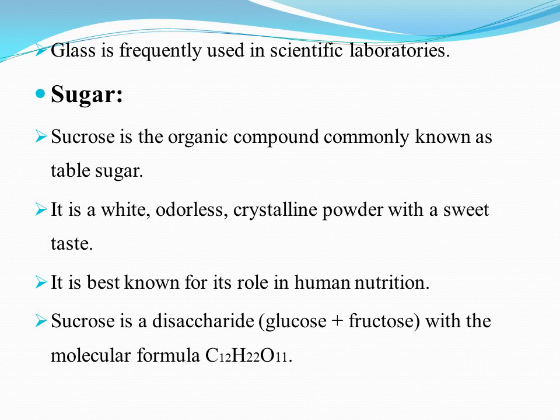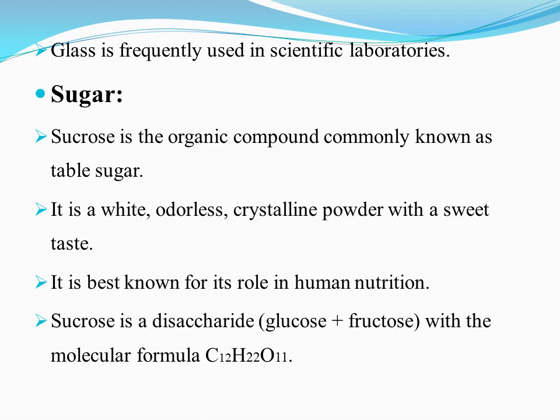Sucrose is a disaccharide, glucose plus fructose, with the molecular formula C12H22O11. Disaccharide means that it is made up of two molecules of sugar, that is glucose and fructose. They combine together to make sucrose.